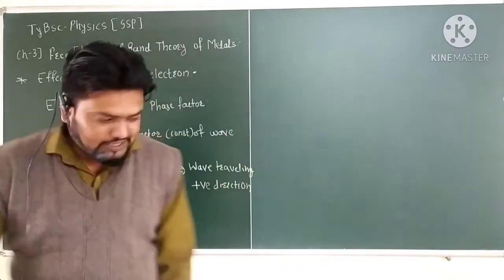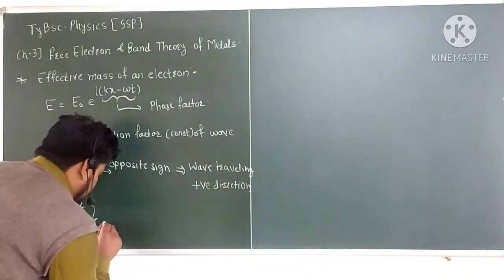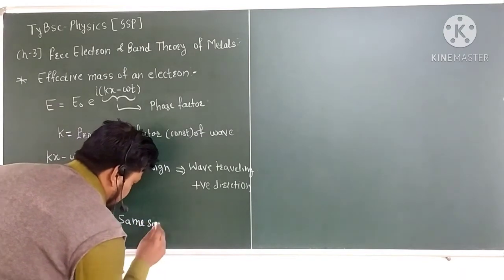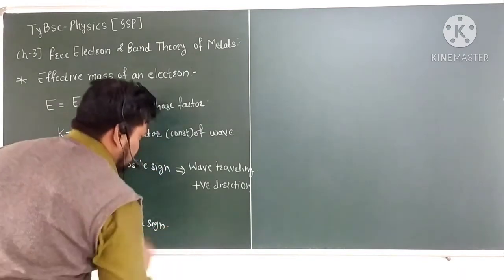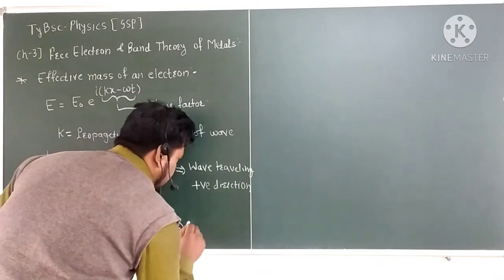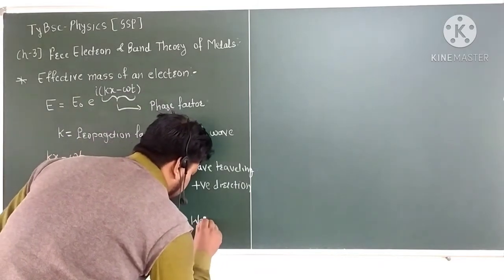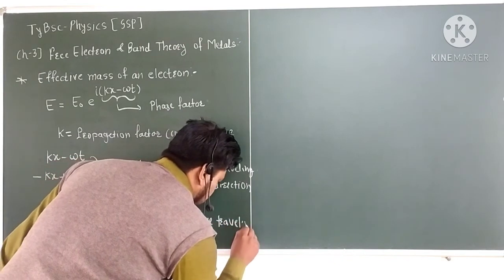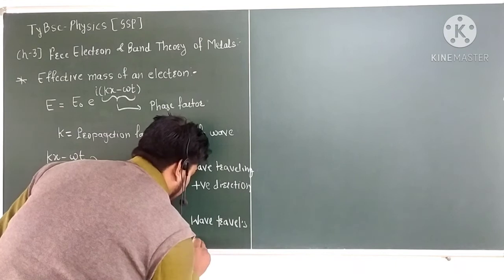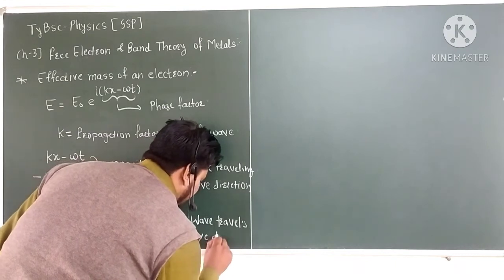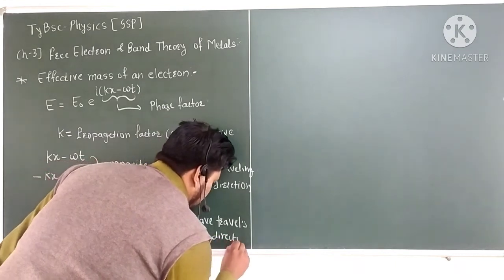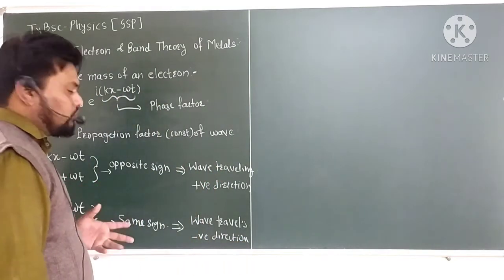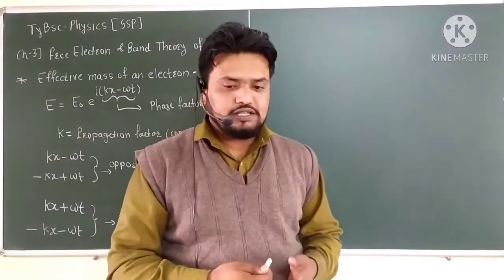So the sign is the same on both sides, and this means the wave travels in the negative direction. That is how we understand the direction of wave travel.